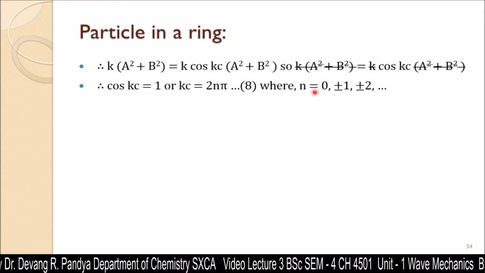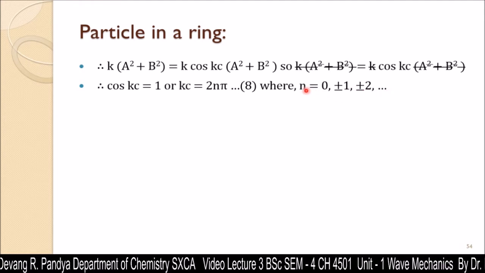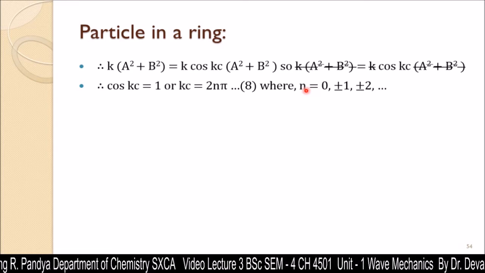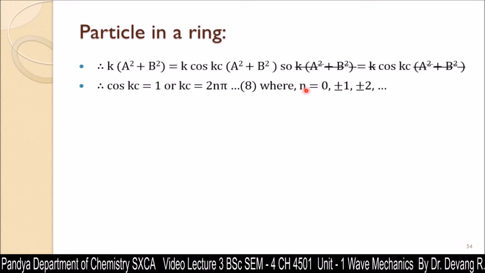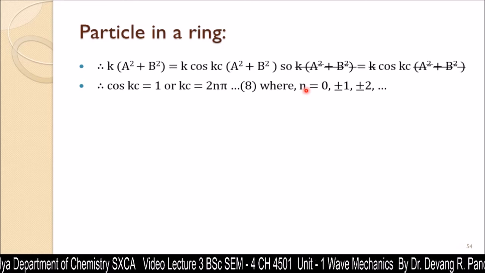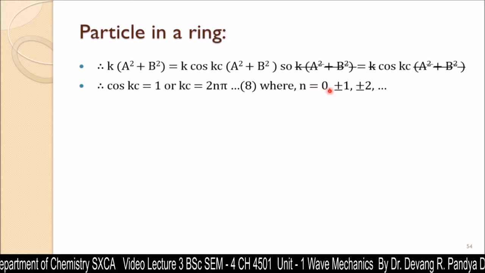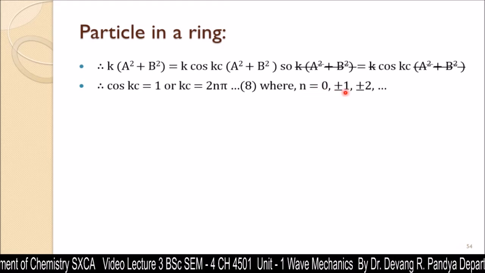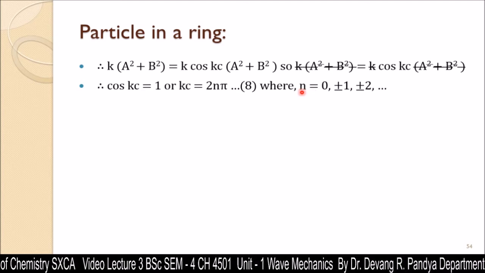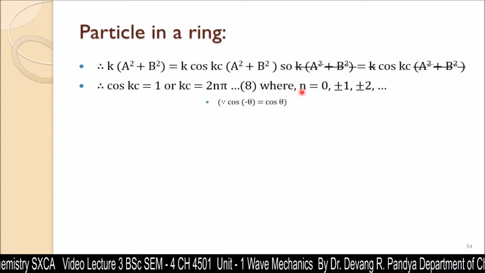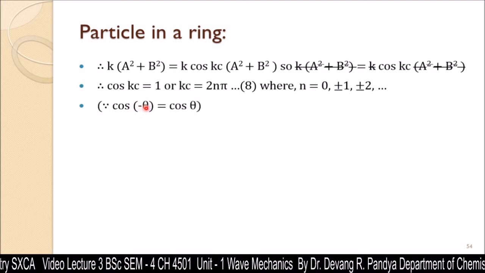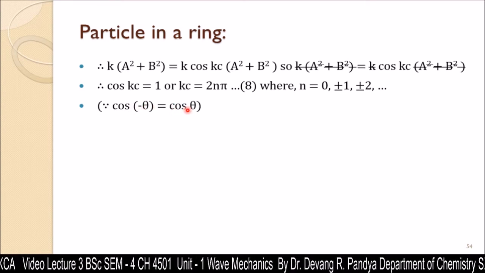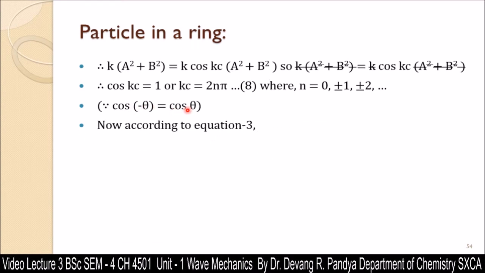Now here also the value of n differs from that of the case of the one dimension box, where the value of n would be 1, 2, 3, not 0, not negative. Here 0 is there as well, negative is there as well. So the value of n differs here in the particle in the ring. Cos minus theta is equal to cos theta, that is the trigonometry relation we have used.